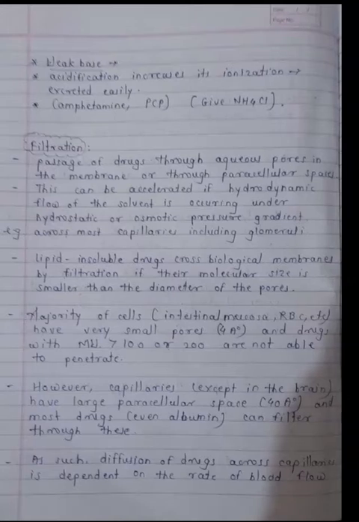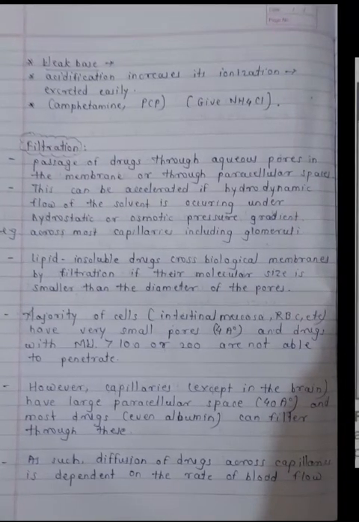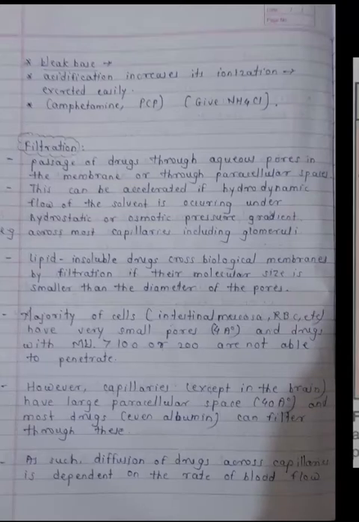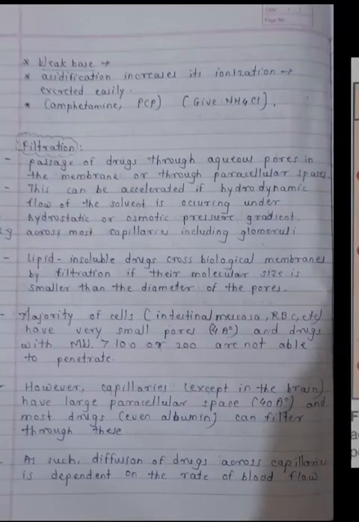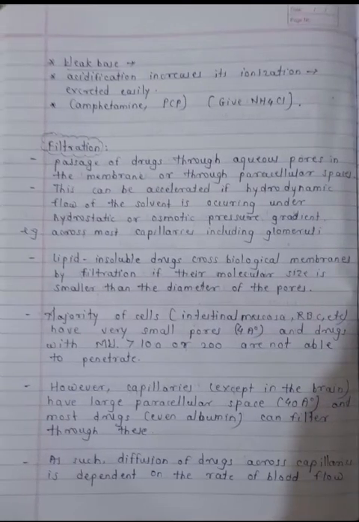So we will accelerate this filtration if the hydrodynamic flow of the solvent is under a hydrostatic or osmotic pressure gradient, as in the kidney, glomerular filtration. So this is also one of the filtration processes. Lipid insoluble drugs cross the biological membrane by filtration if their molecular size is smaller than the diameter of the pores.